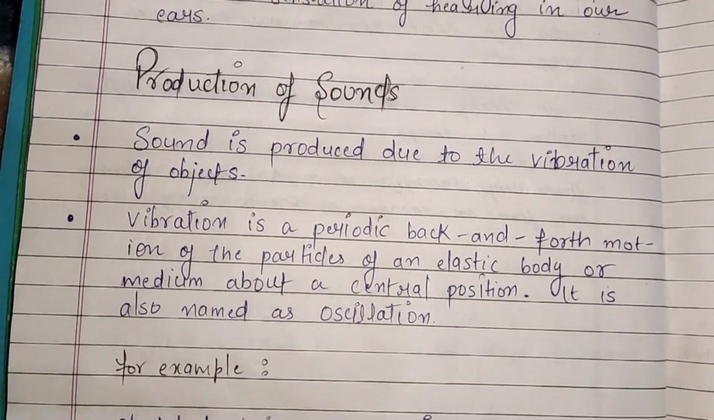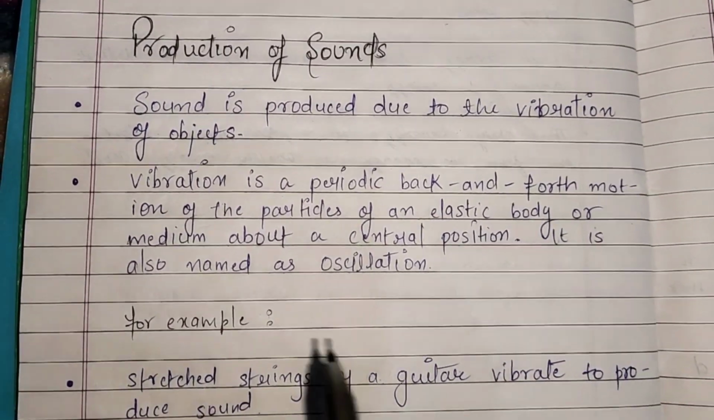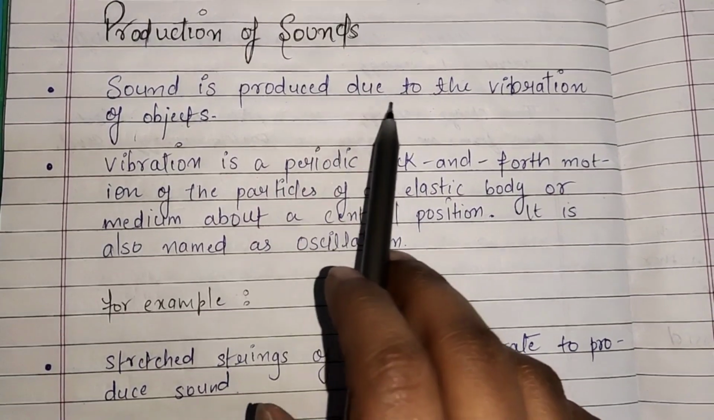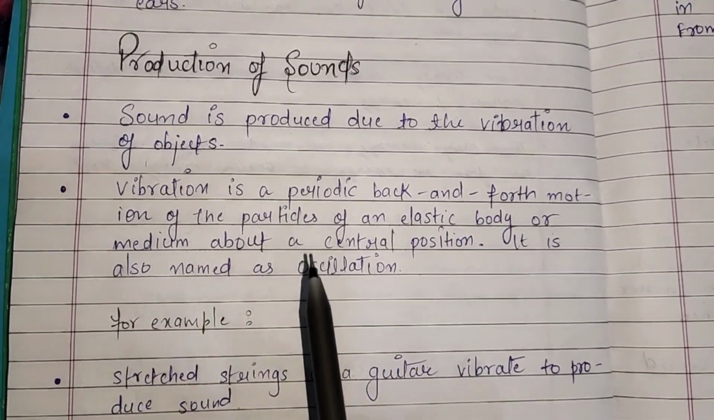How is sound produced? Production of sound. In this we can write simply that sound is produced due to the vibration of an object. Sound कैसे produce होती है? Due to the vibration of an object.